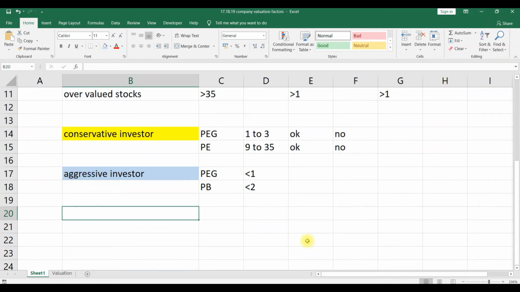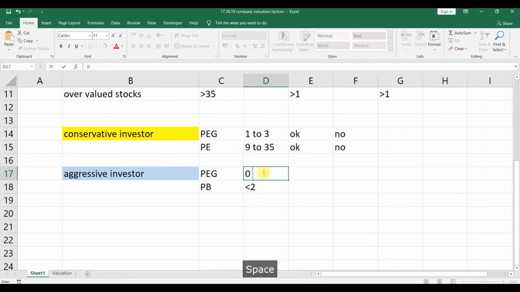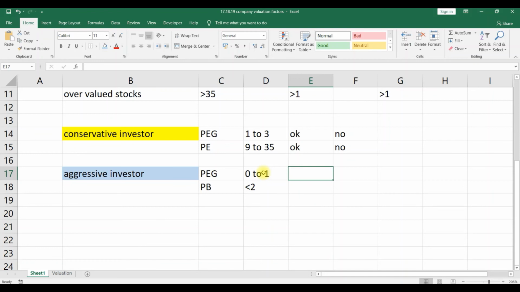For the conservative investor, we learned in the previous video. For the aggressive investor, we are considering the PEG ratio and the PB ratio. PB is nothing but price to book value. If the PEG ratio is between 0 and 1, in the sense less than 1, it will be considered for an investment. Otherwise, no.